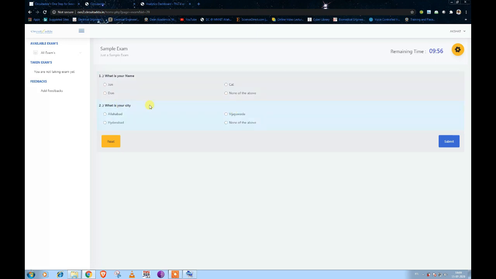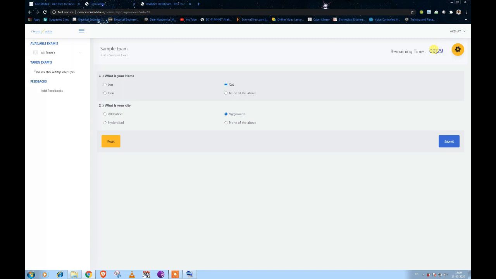What is your name? I think that the right answer for this will be the cat, and for this the right answer will be Vijayawada. And here you can see that the teacher has given you a time limit of 10 minutes. So the maximum time limit that you are getting is 10 minutes, right? The student has to attempt all the questions within this 10 minutes of time frame.